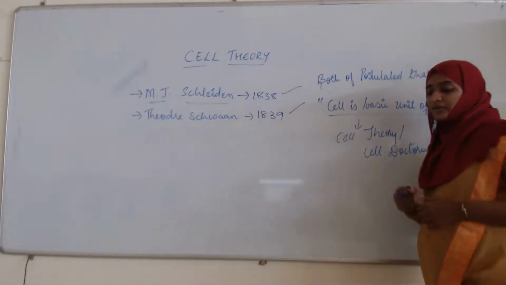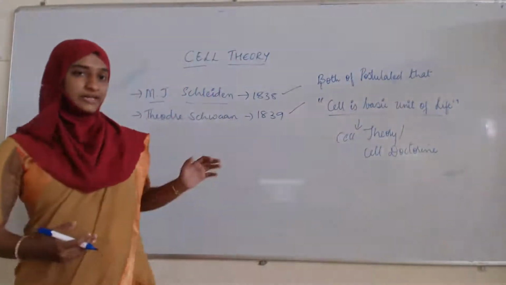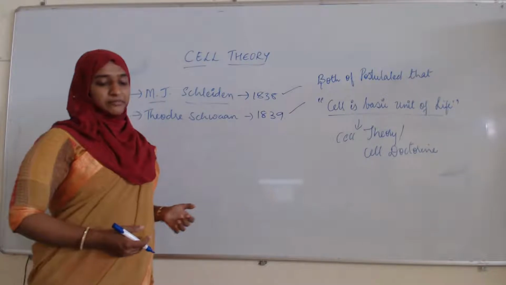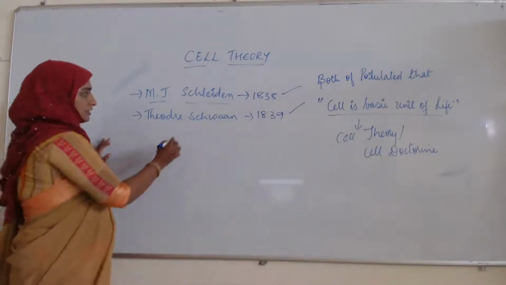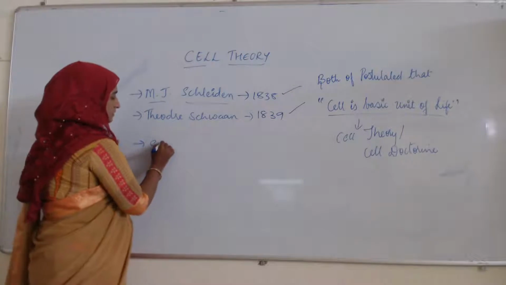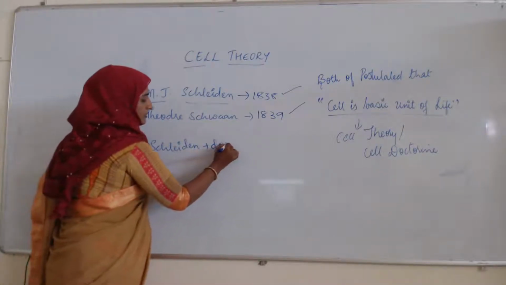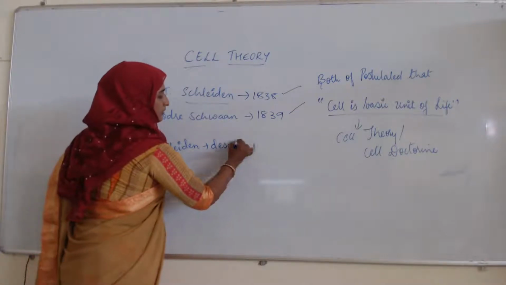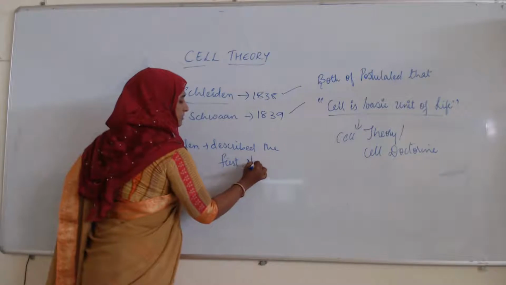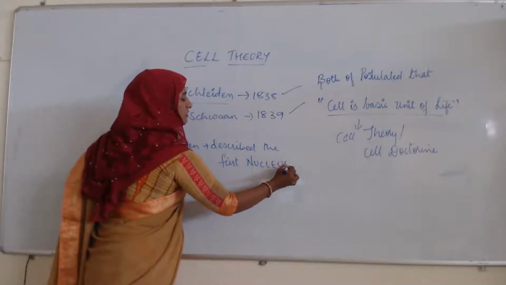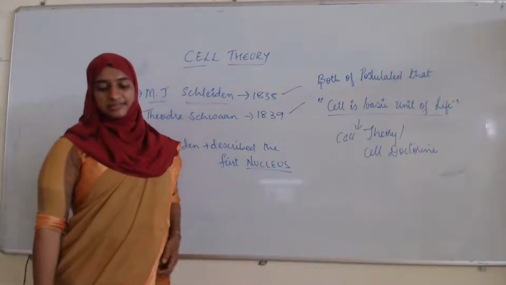Next, what were the discoveries of Schleiden? Schleiden described the first nucleus, which is one of the important, essential cell organelles in the cells.